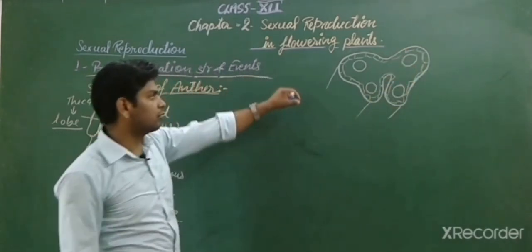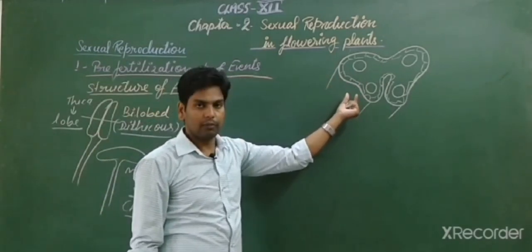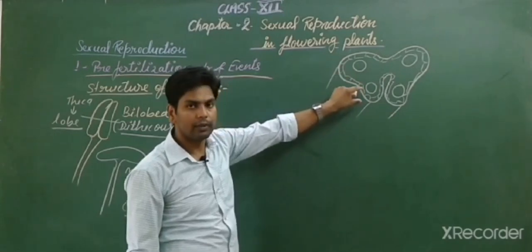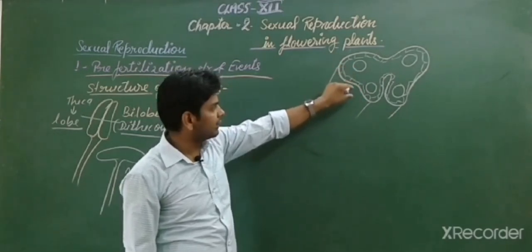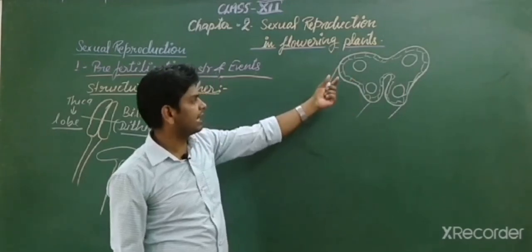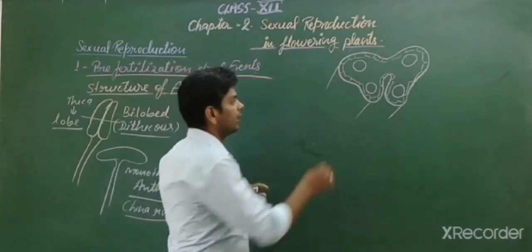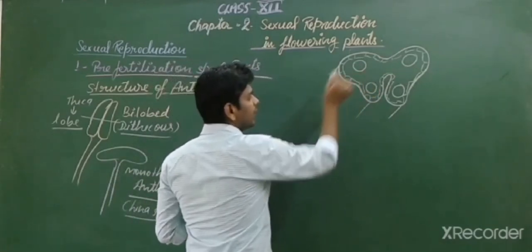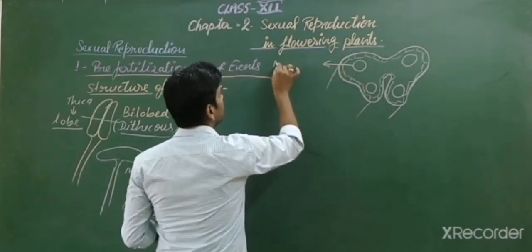Students, each lobe also has two sublobes. So it is a tetralobed structure looking inside, but from outside it looks bilobed or dithecous. In each sublobe one sac-like structure is found. This one is known as the microsporangia.